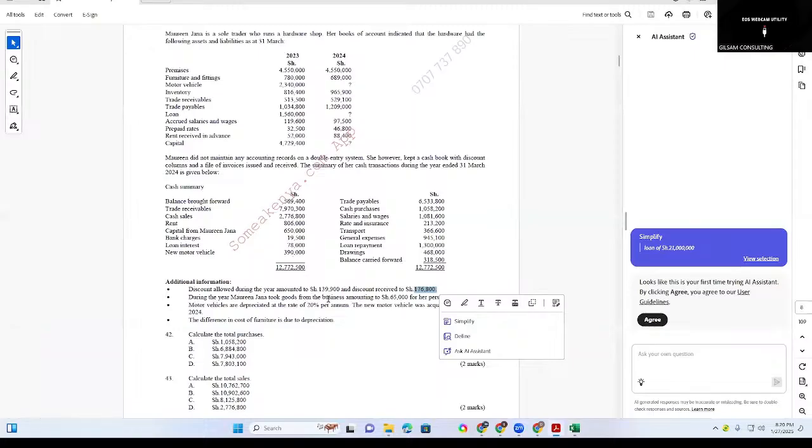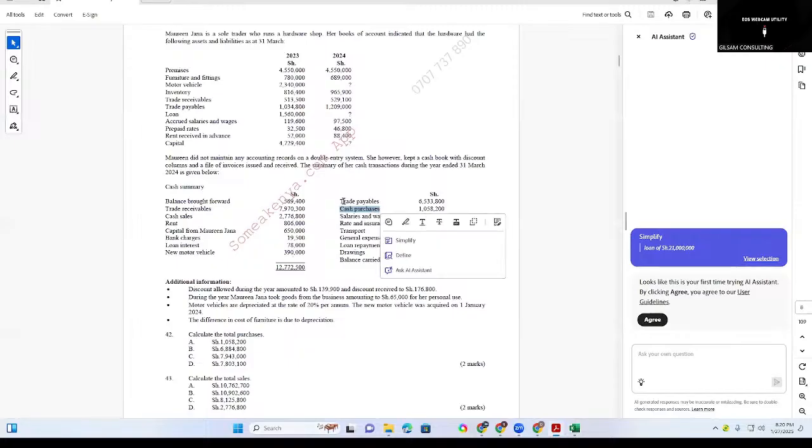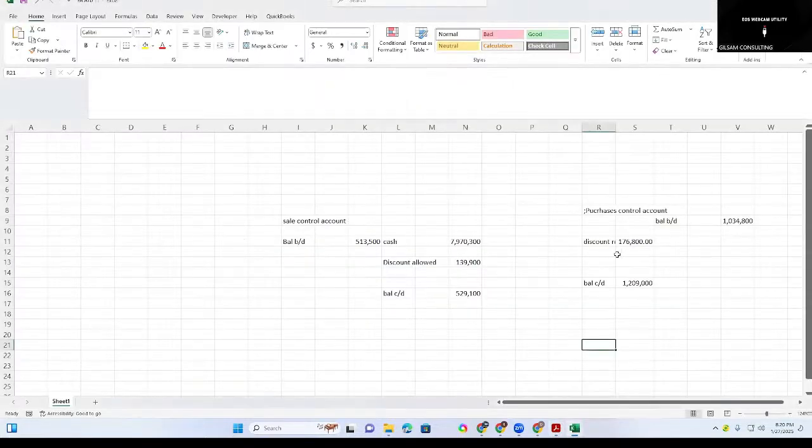Now we have the bad debts anyway. This is depreciation. It is the furniture. So I think we don't have anything else. This is the cash purchases. Then we have a trade payable. So we don't capture the cash purchases and cash sales in the sales ledger control or the purchase ledger control. We don't factor in the cash purchases. So we'll only need the on credit, which is this one. Copy that. Debit here, and then account affected is cash.